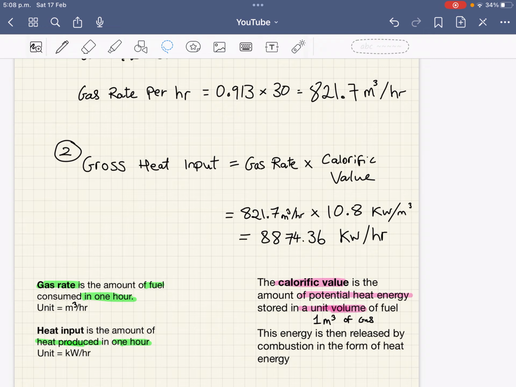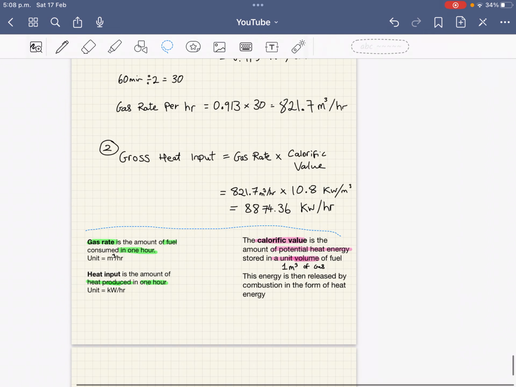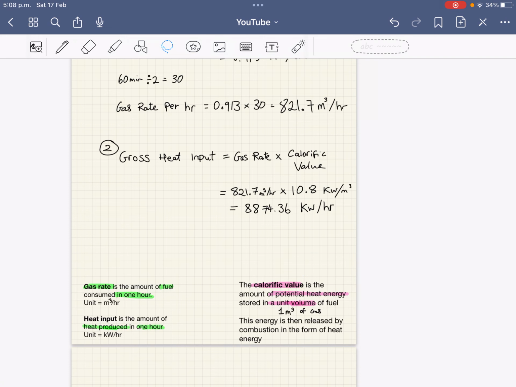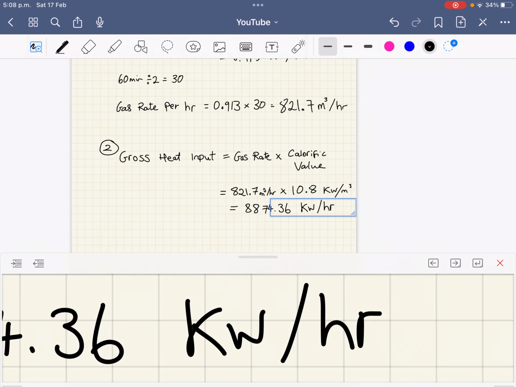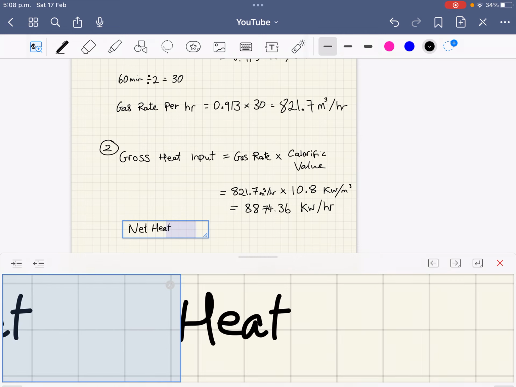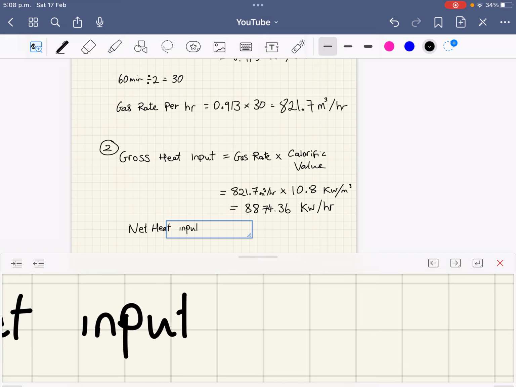And the next part, it's just one last little step, and it's going to depend on the type of fuel you're burning. So you calculate then the net heat input.